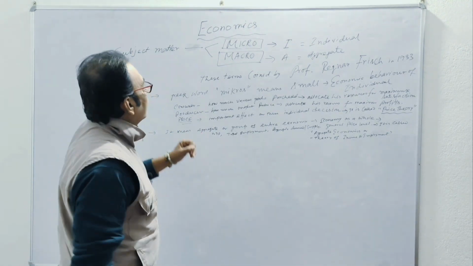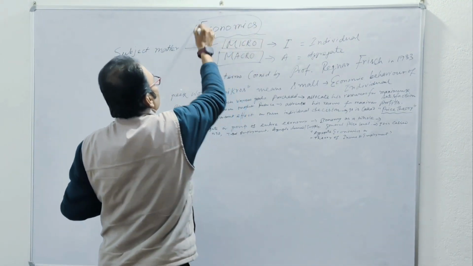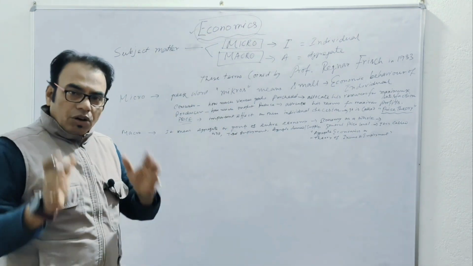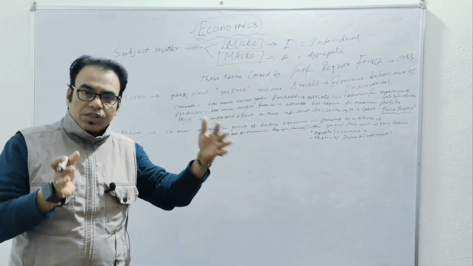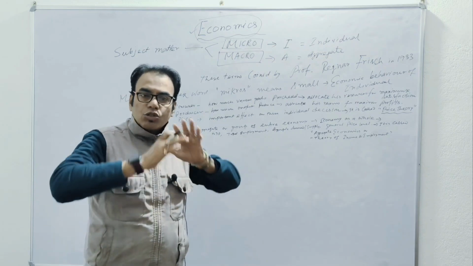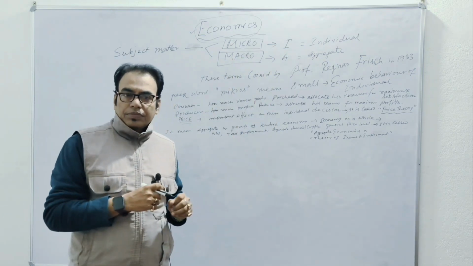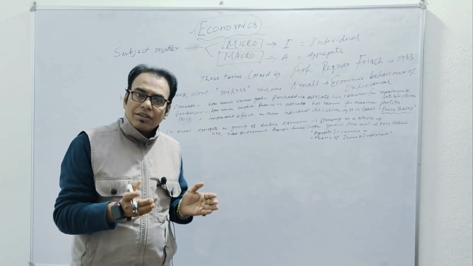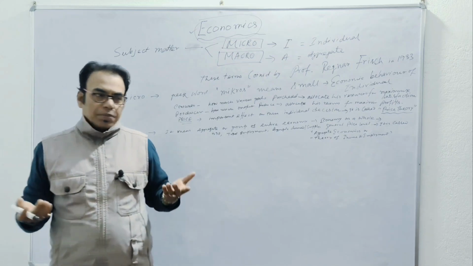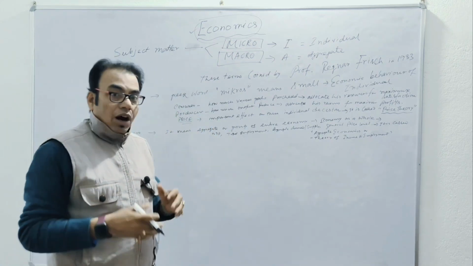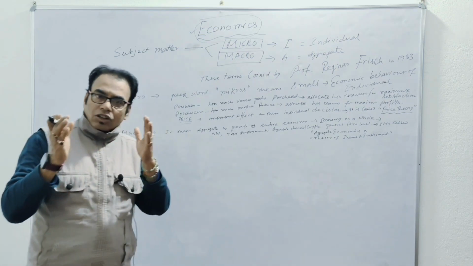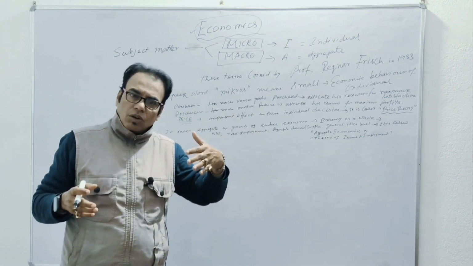Today I am going to discuss economics. Something I have written here. In economics, we have already discussed the definition. What is economics? Simply, how to distribute scarce resources, scarce money, everything, among different people. This is how to manage society, how to manage a family. This is the ultimate definition of economics. I already discussed different definitions in different ways.